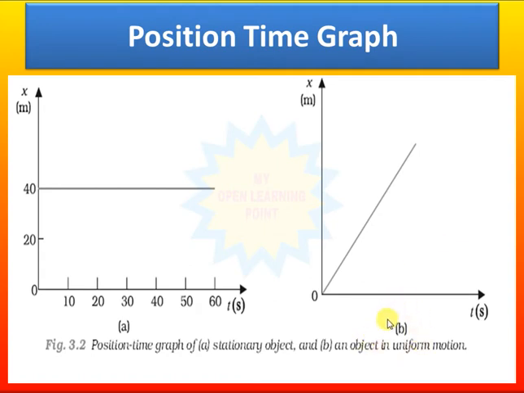The second one, that is B. Here the object is in uniform motion. So what happens is the displacement is changing similarly with time. At any time it is displaced by the same amount, or we can say whatever position change there is, it's the same for all time. So it forms a linear curve on the position time graph for uniform motion.